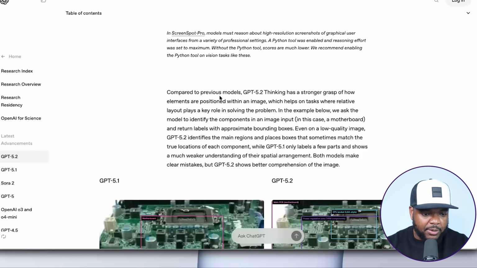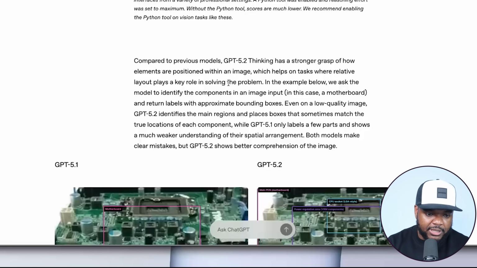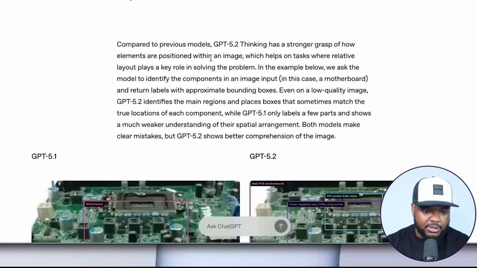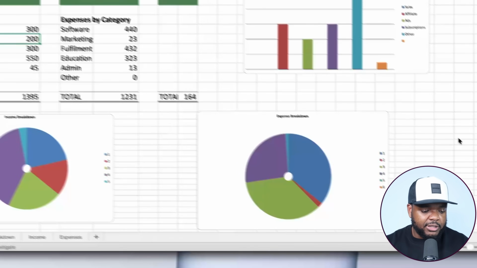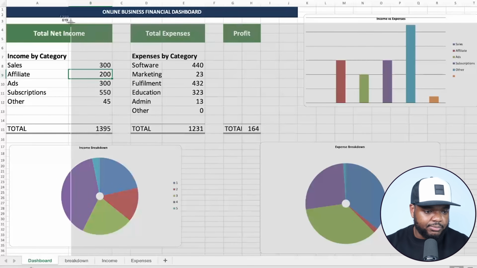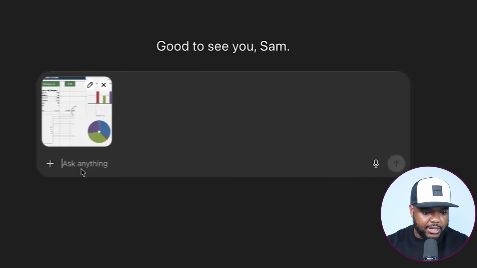On OpenAI's website, we can see here that it says, compared to previous models, GPT 5.2 thinking has a stronger grasp of how elements are positioned within an image. So with this example, what I'm going to do is just take a screenshot of this digital product that I've just built. I'm going to go over to ChatGPT, drop it in there like this.